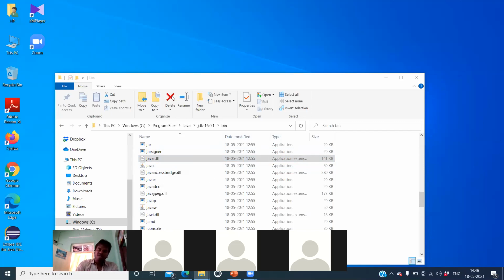If you didn't set the class path, then that Java file won't be recognized. మనం ఎక్కడో సేవ్ చేసి ఉంటాం Java file. ఆ Java file, this Java compiler cannot recognize. If we set the class path, then this Java compiler can identify the Java file wherever it would be, because we have set the class path. That is the advantage of class path. Okay. So మనం Java file ఎక్కడున్నా కూడా Java compiler will identify it and it executes that program if we set the class path. So that is the advantage.